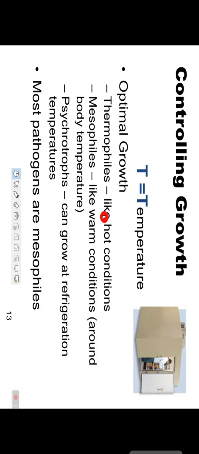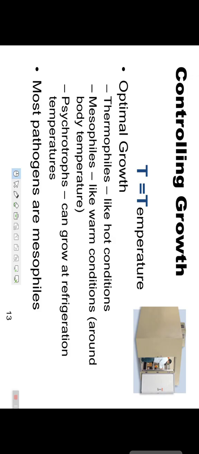Mild heat is required since spores are inhibited by acid. High heat is required in order to destroy spores. Controlling growth: with the help of temperature, we can control the growth of the microbes. With the help of nutrients or food, we can control the growth of the microbes. And according to pH, we can also control the growth of microbes in the food industry.